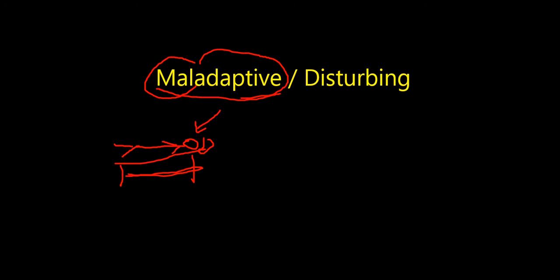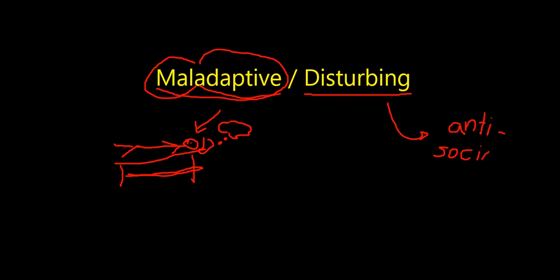A behavior could also be disturbing, either to the individual, with unpleasant thoughts and feelings where the individual is suffering. That would also be a sign that this behavior may be abnormal. Or it could be disturbing to others. So if we think about people who are antisocial, who engage in violent or manipulative behavior without any remorse or regard for other people, that could very clearly be disturbing to people around them.